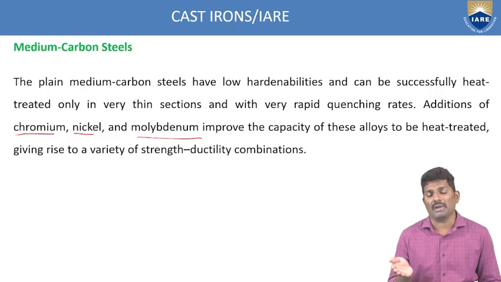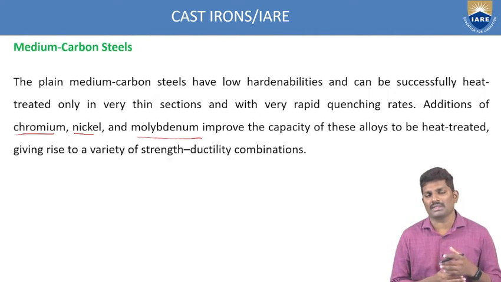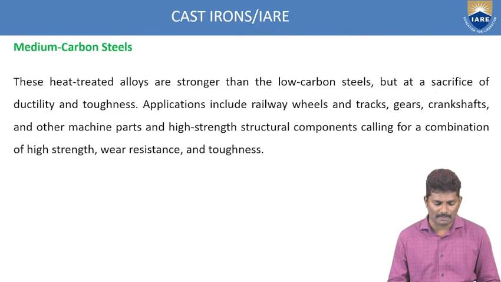So depending upon the material, the alloys should be varied to check whether the properties are improving or not. A lot of research is going on by adding some alloys into the base material to enhance the mechanical properties. In the case of medium carbon steel, we are adding chromium, nickel, and molybdenum to improve the mechanical properties. Because of those, there is an increase in the strength as well as the ductility in the medium carbon steels.